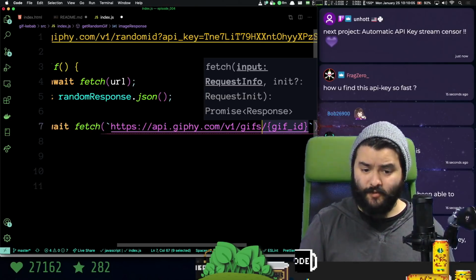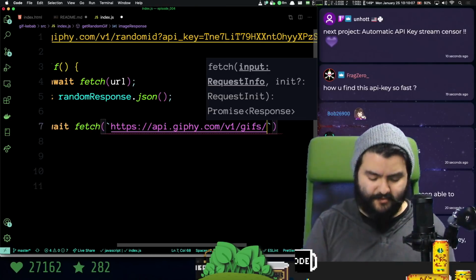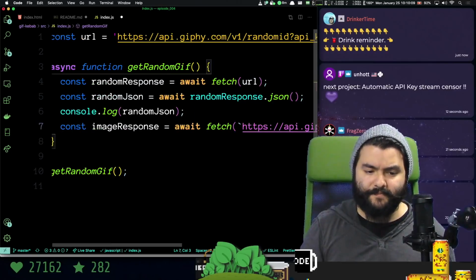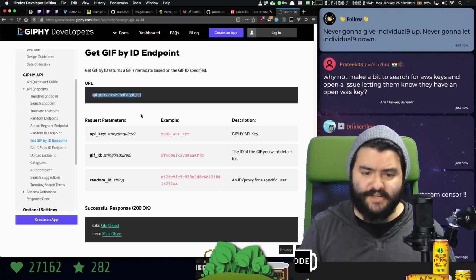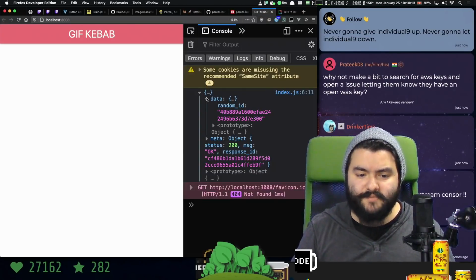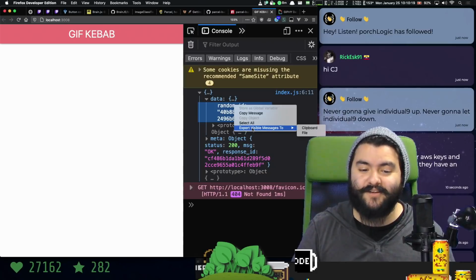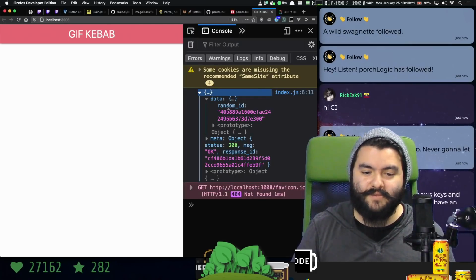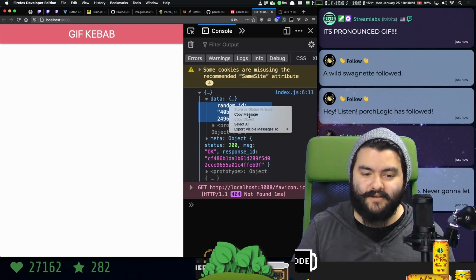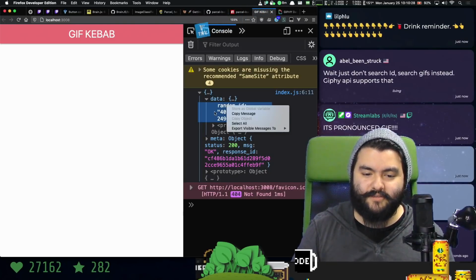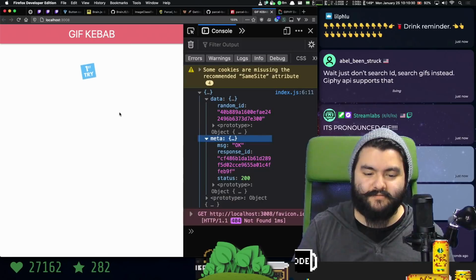https://api.giphy.com/v1/gifs/gif ID. So we need to put the GIF ID right there to make the request. So I'm using a template literal. And this should just be randomJSON.someProperty. So randomJSON.data.randomID. Hot tip: in the dev tools, if you right click an object, I believe you can copy. Why isn't this working? Copy path, copy property path.